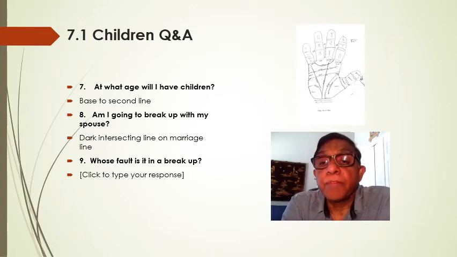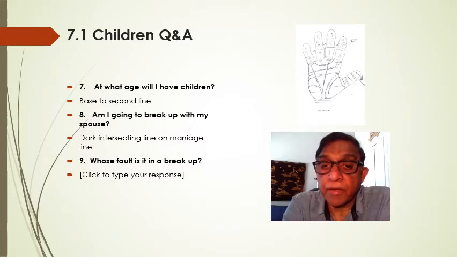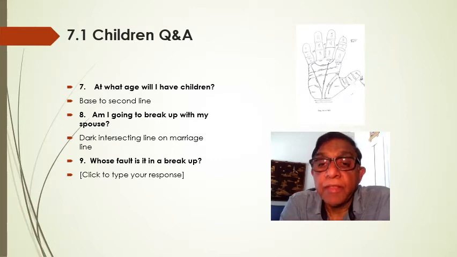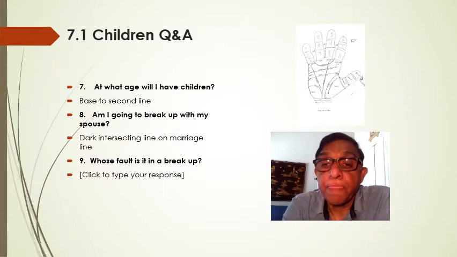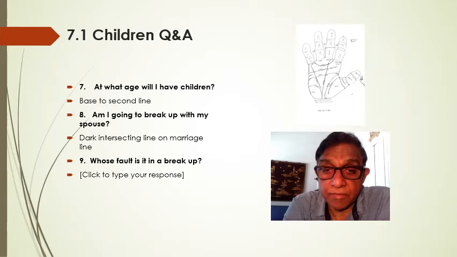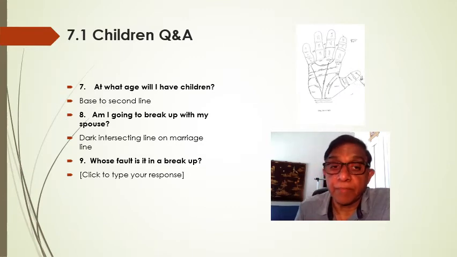Am I going to break up with my spouse? If there is a bold line coming down from the mound of Mercury and cutting the marriage line, there is a good strong possibility. If there is a dark intersecting line on the marriage line, yes, there is a possibility. Whose fault is it if we break up? Again, that will go by who dominates. The person who dominates will break it up.